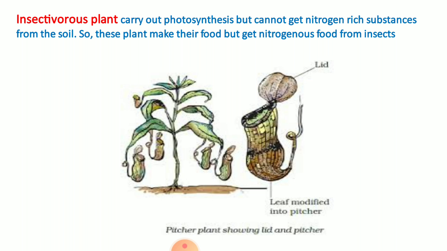So to get nitrogenous substances, they get nitrogenous food from insects. This kind of plant eats insects.